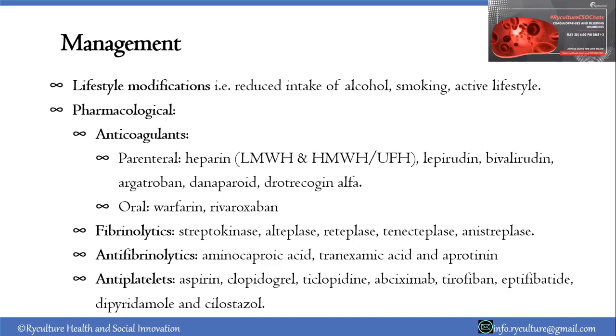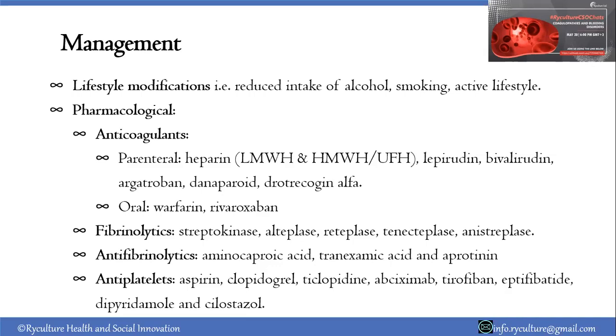In use of medicines, anticoagulants prevent clot formation. And there we have the ones that are injected: heparin, lepirudin, bivalirudin, argatroban, danaparoid, and drotrecogin alfa. Those are the injectable ones. Then we have the oral ones, warfarin and rivaroxaban. Most of the ones being recommended, that people have been using, are the oral ones. The injectable are limited, but they have been used in prophylactic management, especially for people who are critically ill. For example, heparin, the low molecular weight one, has been used in a number of cases.